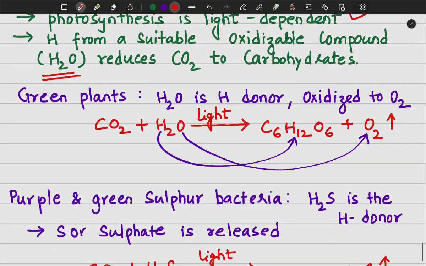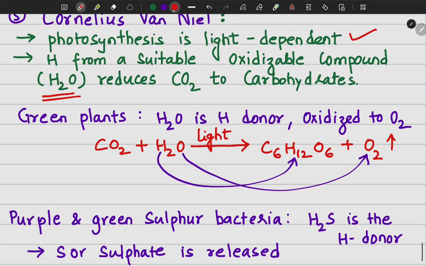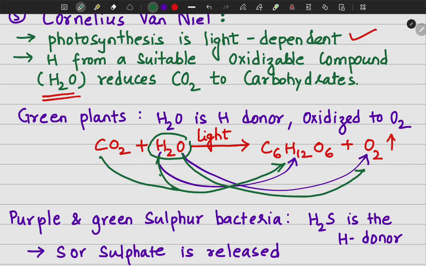So if we look at this chemical reaction here, the water is giving its hydrogen to carbon dioxide and reducing the carbon dioxide to form glucose, C6H12O6, and the oxygen from the water is evolving as oxygen gas.